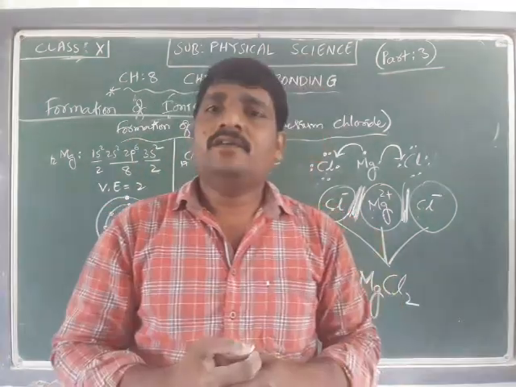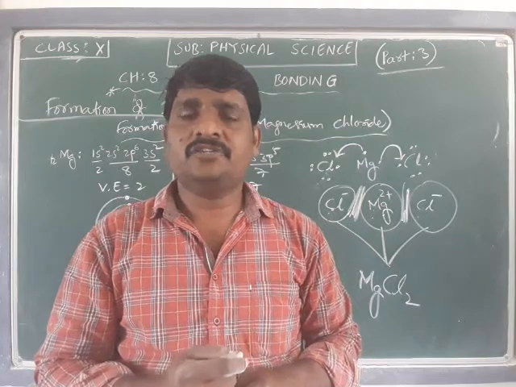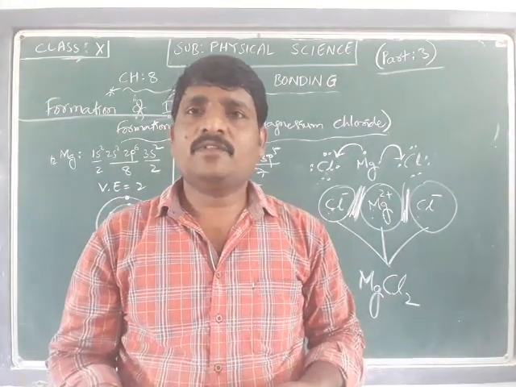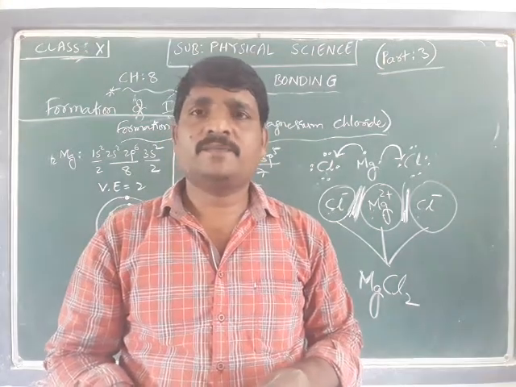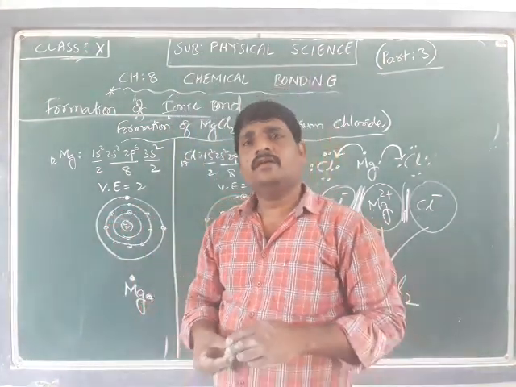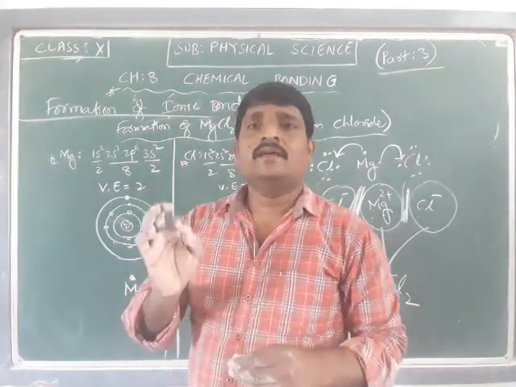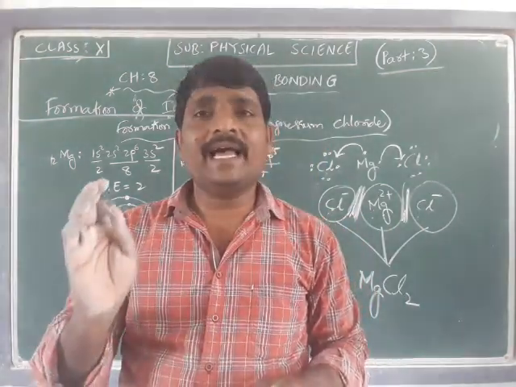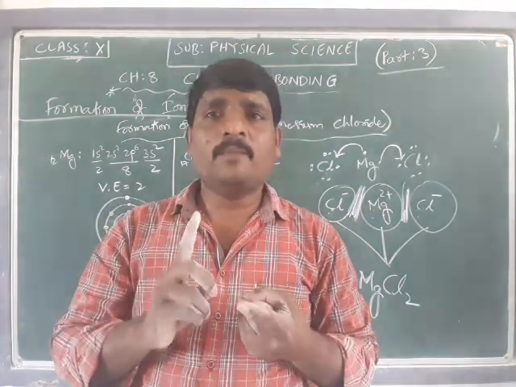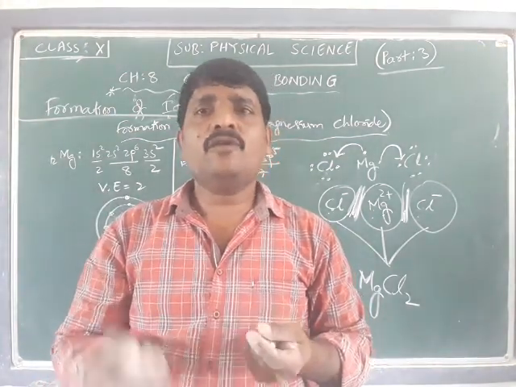Fine. I hope you understood this session. We will discuss the formation of a few more molecules in the context of covalent bonds. In the context of ionic bonds, simple: the ionic bond is the bond between ions. How do the ions form?